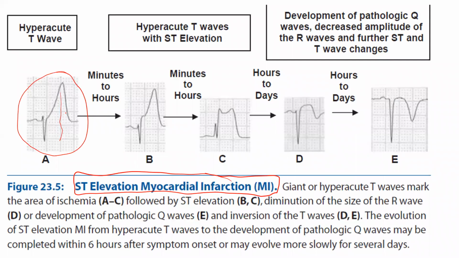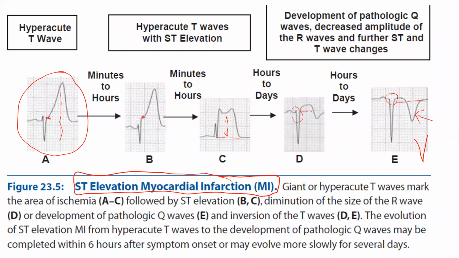So initially there will be hyperacute T waves, but the J point will be normal here. Then slowly the J point also goes into elevation along with the T wave. Then, this is the baseline, you have a frank ST elevation. Slowly the ST elevation settles down, then there will be T wave inversions. Giant or hyperacute T waves mark the area of ischemia. Then there will be diminution of the size of the R wave or development of the pathological Q wave. So the pathological Q waves start developing here. Q wave is a negative wave. And finally, inversion of the T waves.